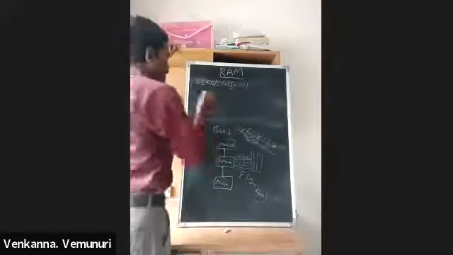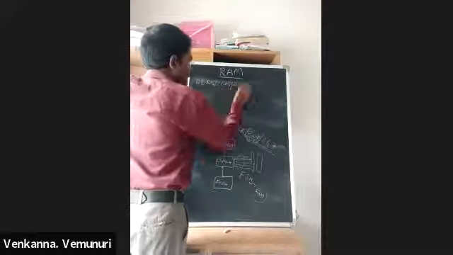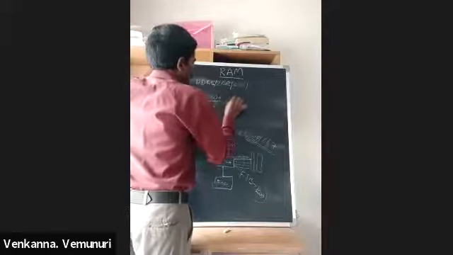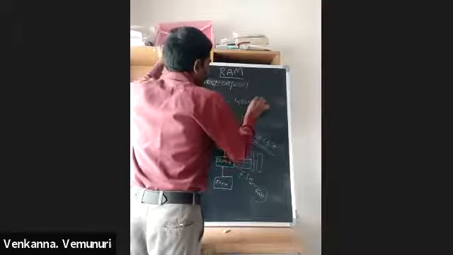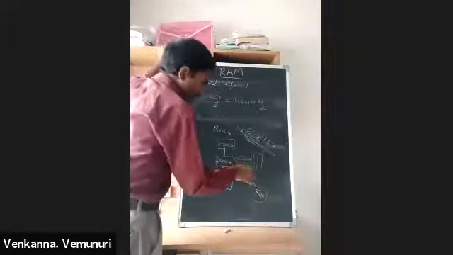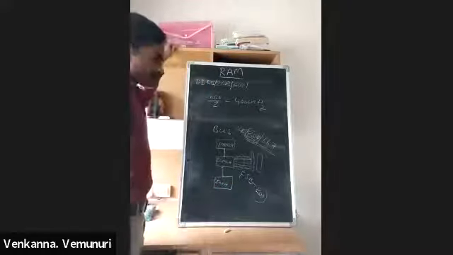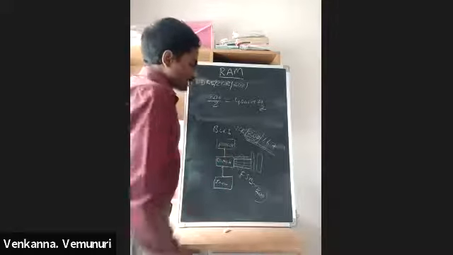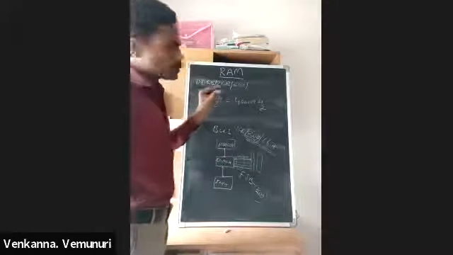If you want this in megahertz, you divide this 800 by 2. How much? 400 megahertz. This is the actual clock speed. Sometimes when you purchase a new motherboard, they give a user manual.